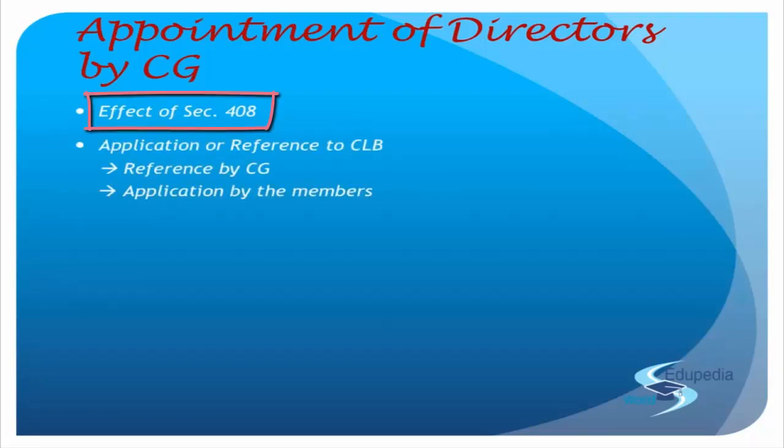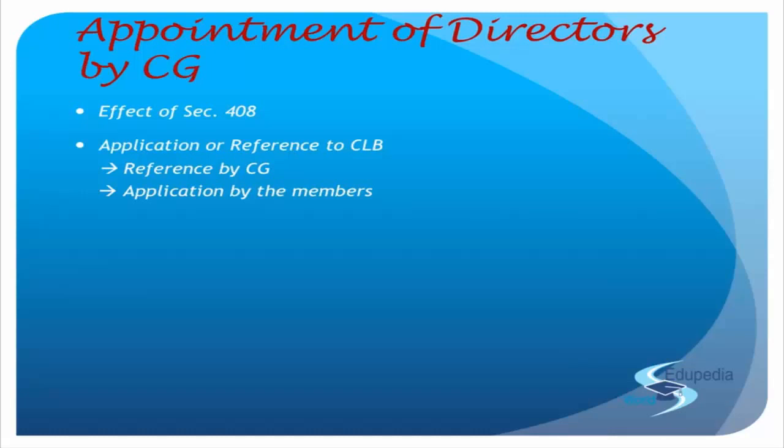And now, who is making the application? So if you talk about any reference or any application to the Company Law Board, it has to be made. Why? Because the Company Law Board also will not come up suo moto with a power to just order the appointment of an interim director. It has no suo moto power to make any inquiry and pass any order for appointment, right? For the special situations, we have given enough power to the CLB in the previous sections that we have discussed, right? If you remember the last lecture, they had enough power. Immense. Amend the articles, amend the memorandum, go against the Companies Act, whatever you want to do.